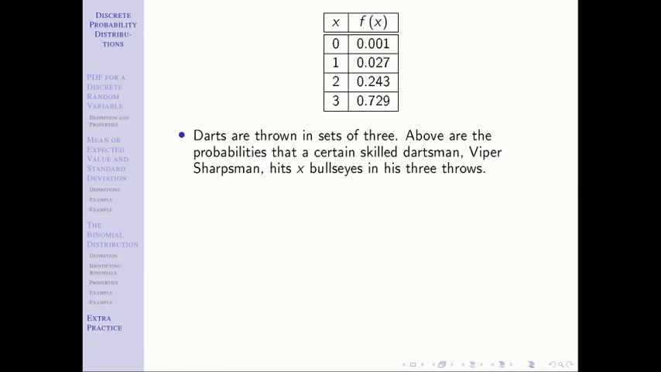Chapter 4, extra practice here. You are given a table, and so anytime you see a table like so, you're thinking a discrete probability distribution. We're thinking discrete and not continuous because remember with continuous, there's an infinite number of possible values. A continuous distribution cannot have a table. And so we think it's discrete.